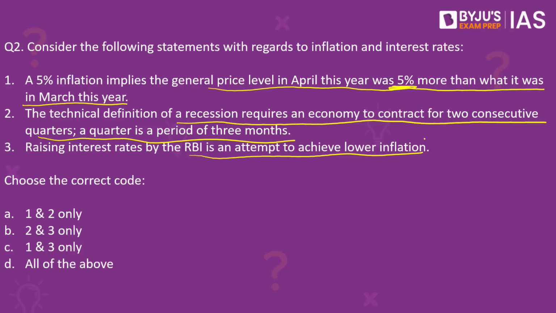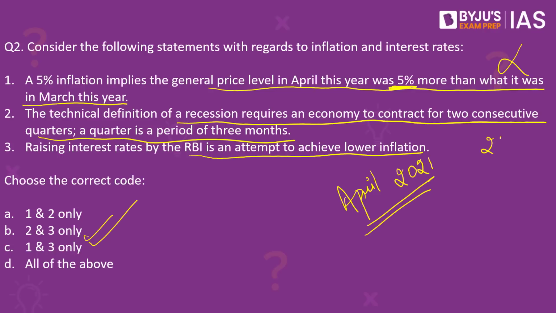The correct answer here is B again. 2 and 3 are correct. The first statement is wrong. Why? See, when we say that there's a 5% inflation in April this year, we are not comparing it with the last month. That is, we are not comparing it with March. We are comparing it with April month of the last year. So if I am telling you the inflation in 2022, I will be comparing it with April 2021 and not March of 2022. That is why the first statement is wrong.